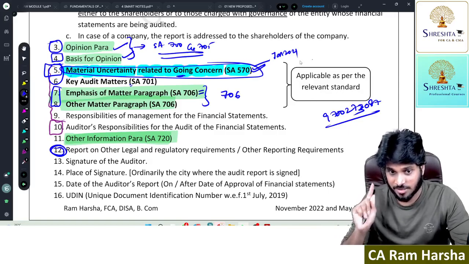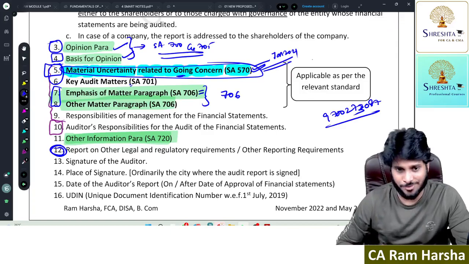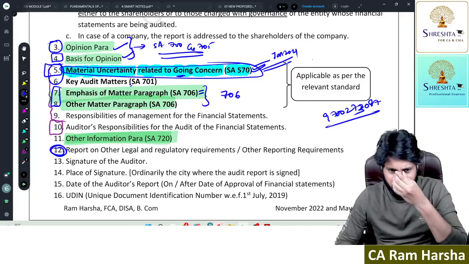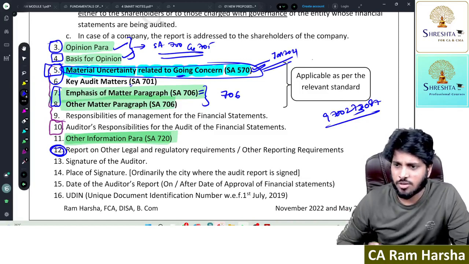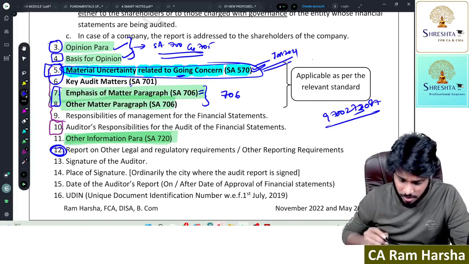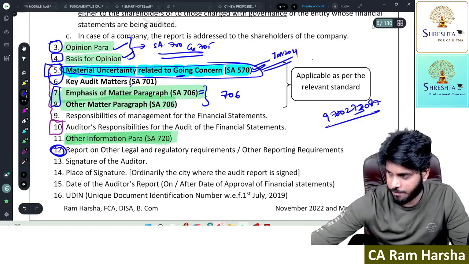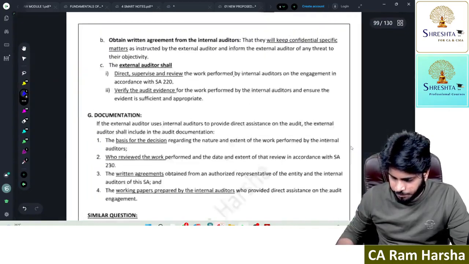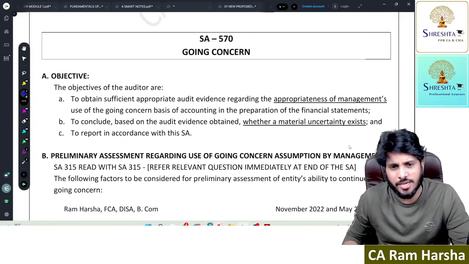In that attempt, in that exam, there was a straight question asked on this, which is a very advanced question. That's why I always tell students that auditing is not as simple as what is discussed in revision classes. It has a lot more depth. Anyhow, let's look at that standard. So everyone please come to SA 570. The standard heading is very simple: going concern.